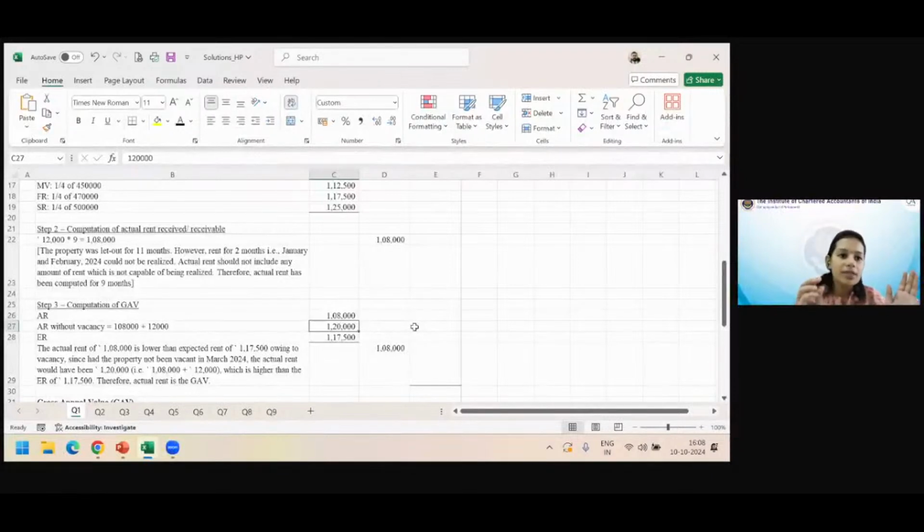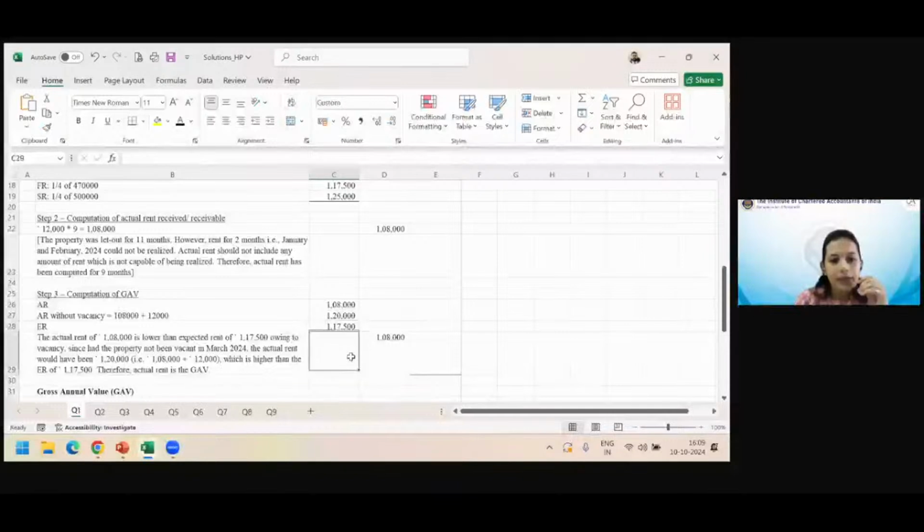This is a very important, normal things to everybody understands. But whenever there is a twist to the question that 2 people are owning the property or there are 2 parts of the property, one self-occupied, one let out, or there is one property, part of the year self-occupied, part of the year let out, then what happens? So be careful with these tricks, these twists in the circumstances. Okay.